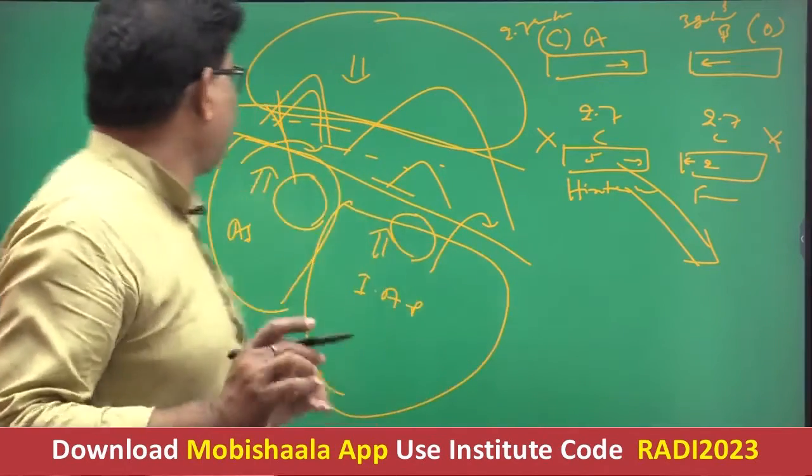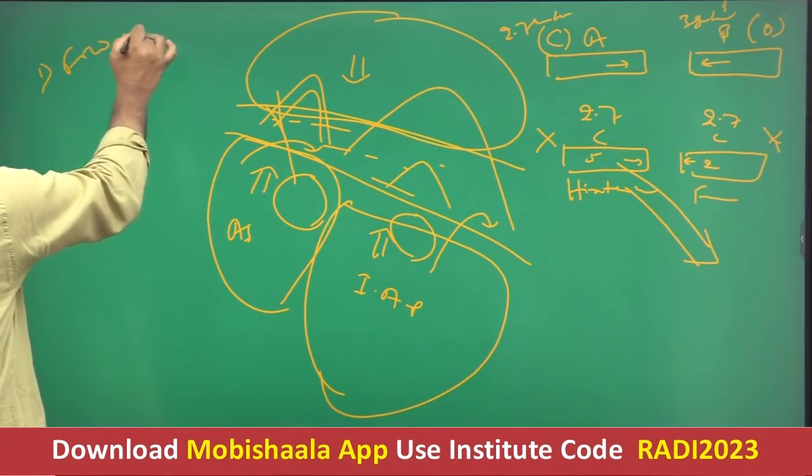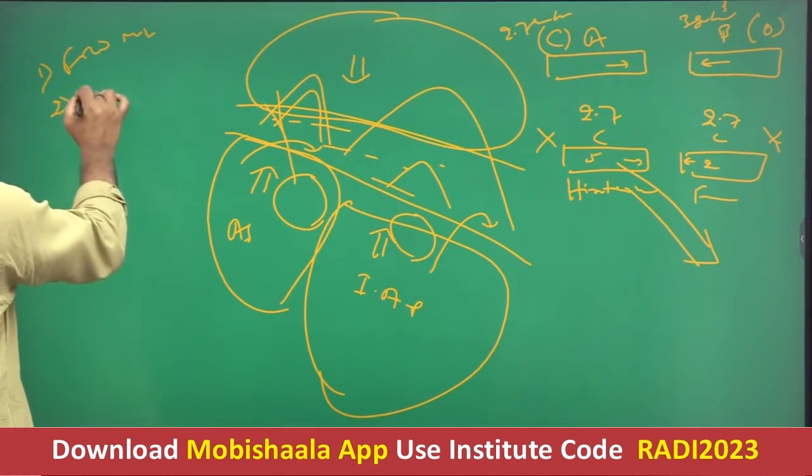The first factor is fold mountain, right? Second is earthquake.